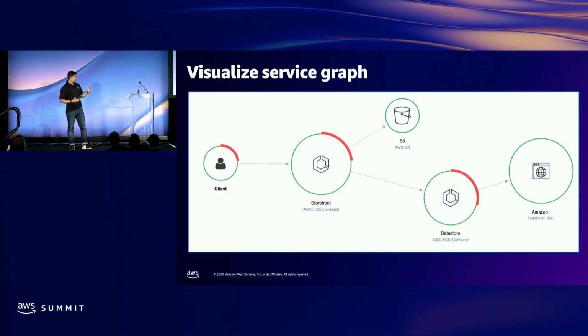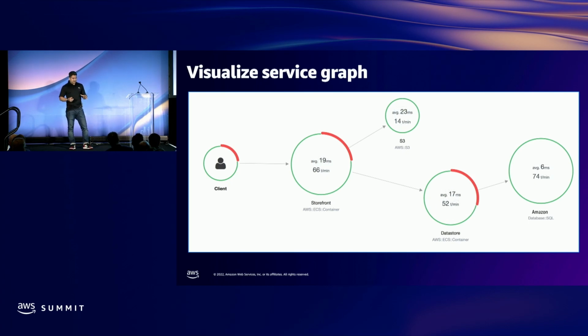So if I talk about this particular architecture, let's say the user is hitting some front end that's hosted in ECS, and then you're gathering some data from an S3 bucket, and then from some business logic, you are sending the call to the backend, which is another ECS container, and that backend data store ECS container is grabbing some data from a SQL database.